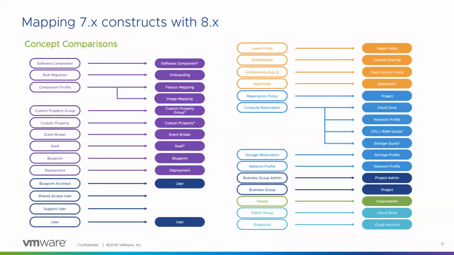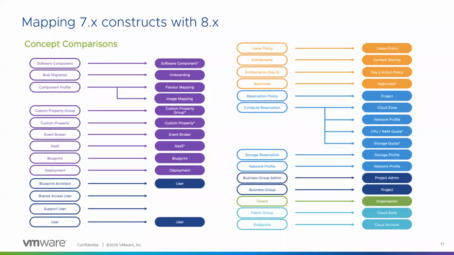The reservations, we no longer have something called reservation in the product. So the reservation concept has been broken down into multiple objects which enable abstraction. These are, I already mentioned, project, which corresponds to the business group.